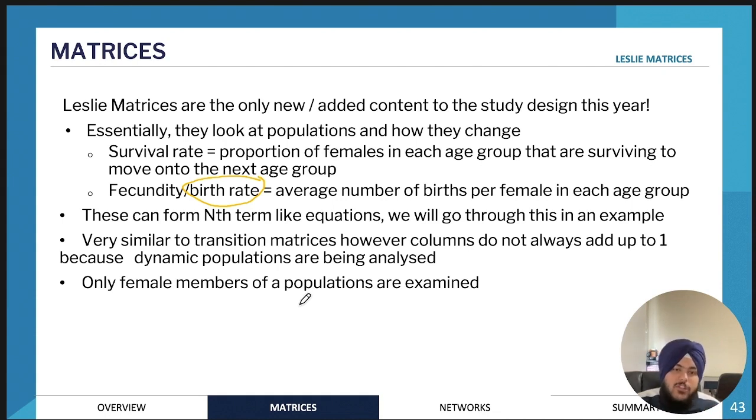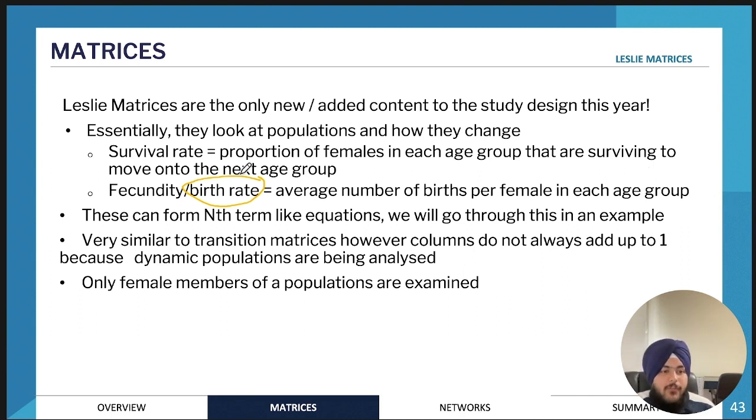In the second week, the insects are mature enough, so they can give birth, and the birth rate is, let's just say, 5. So each insect mother is going to give birth to 5 babies on average. And let's just say the third week, it might be 2.